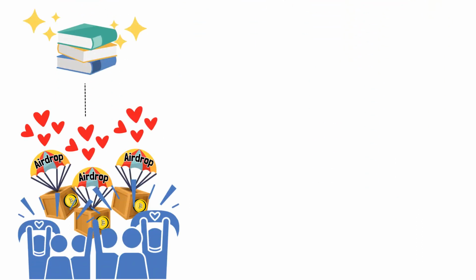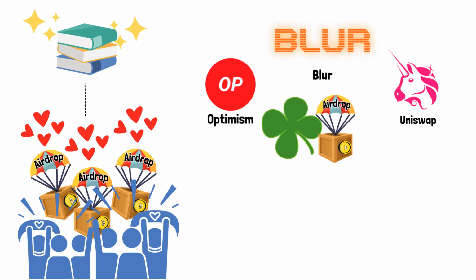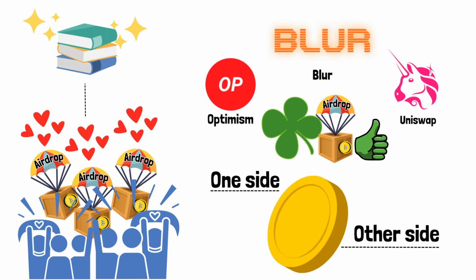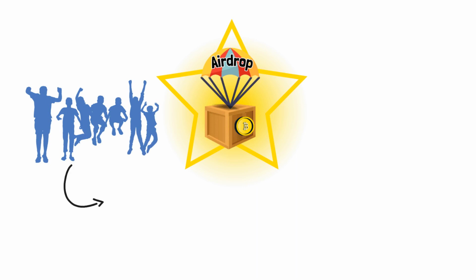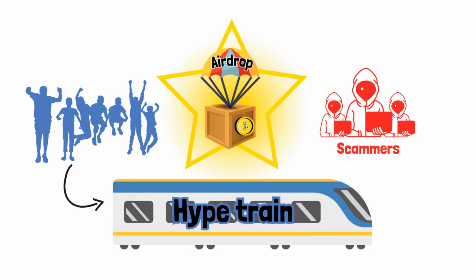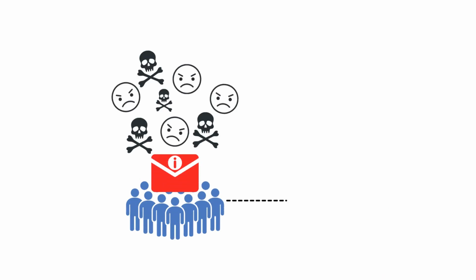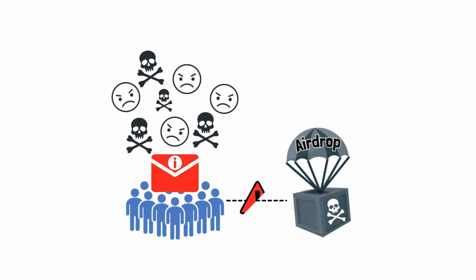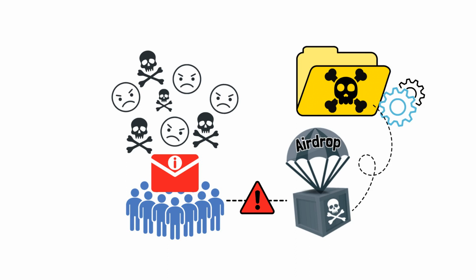After such success stories, airdrops got more and more popular. Names such as Optimism, Blur, and Uniswap tried their luck with airdrops. And they were successful. But there are always two sides to a coin. As usual, when something gets popular and various opportunists begin jumping aboard the hype train, malicious people tend to blend in as well. Therefore, it's not surprising that many people started reporting negative experiences after trying to receive an airdrop. Particular risks became associated with airdrops, especially the ones organized by obscure projects.